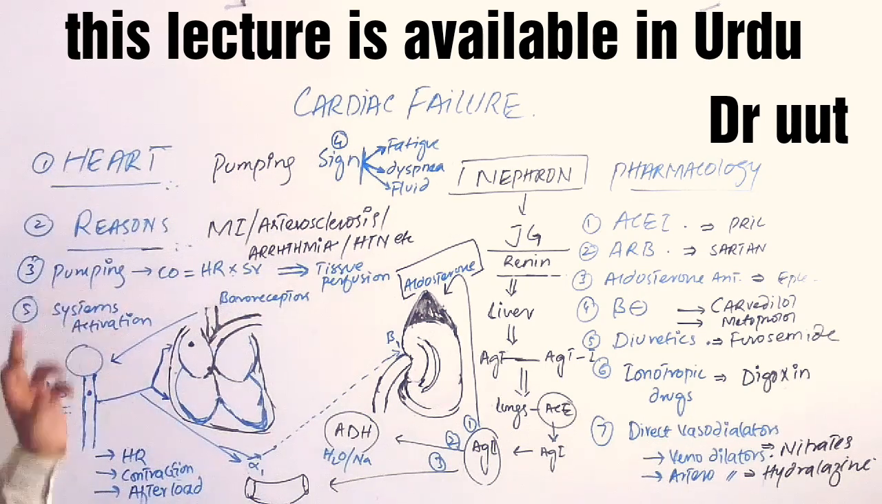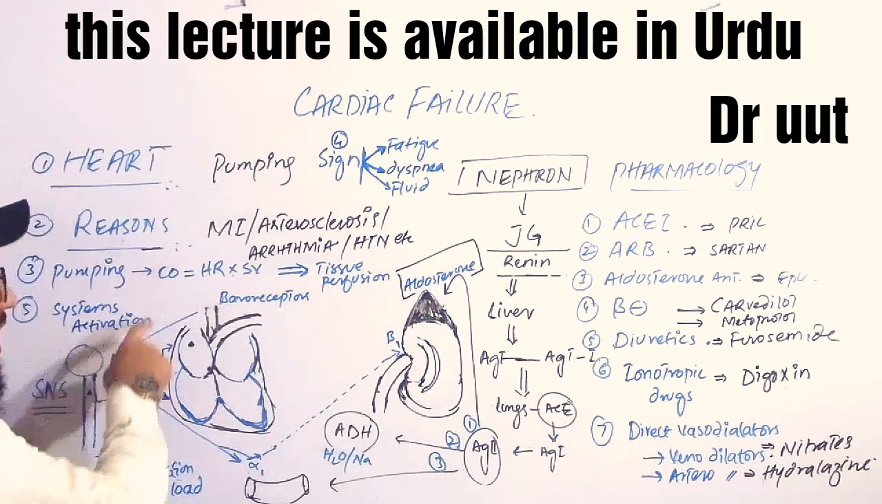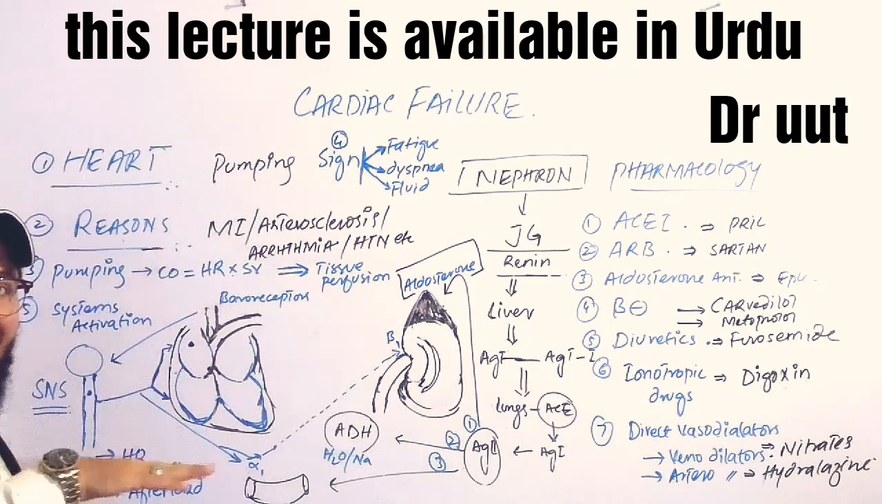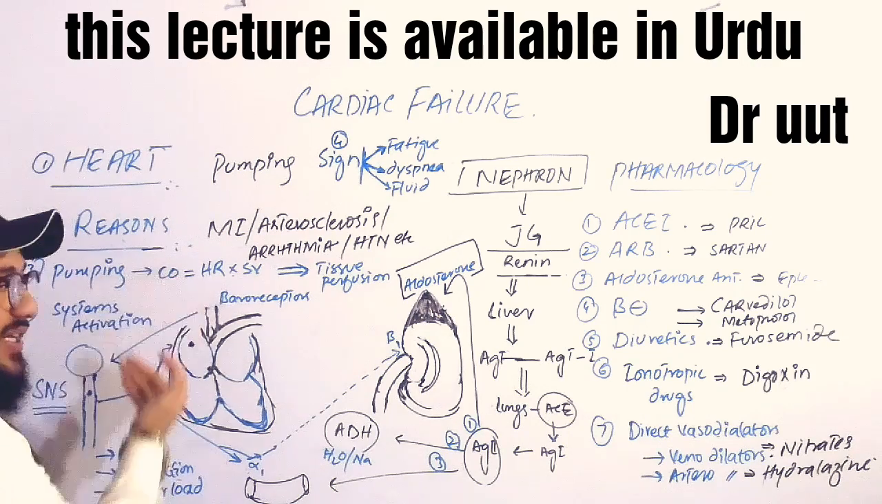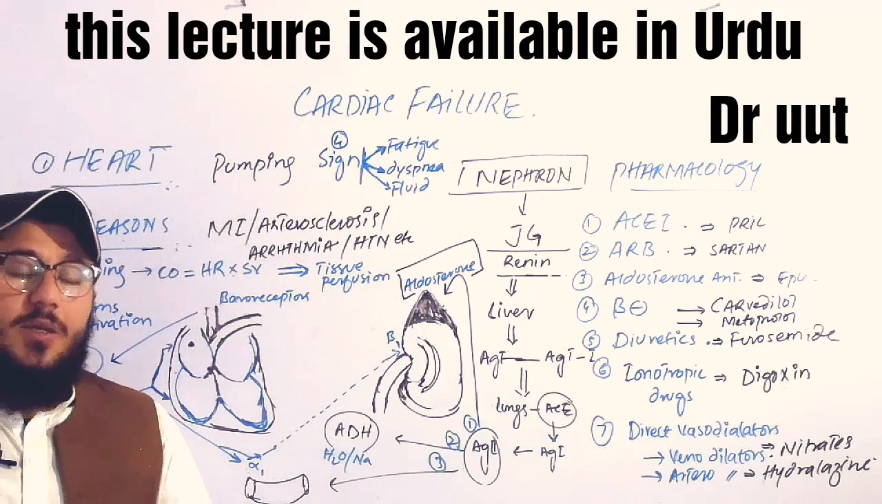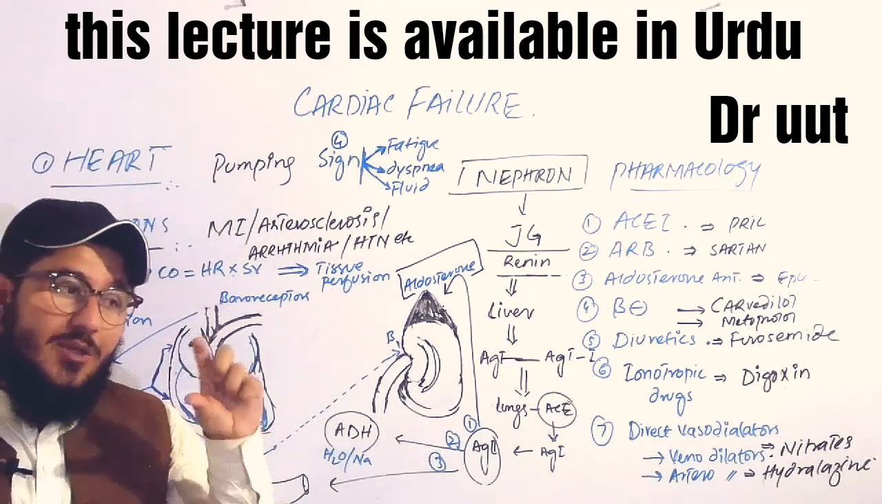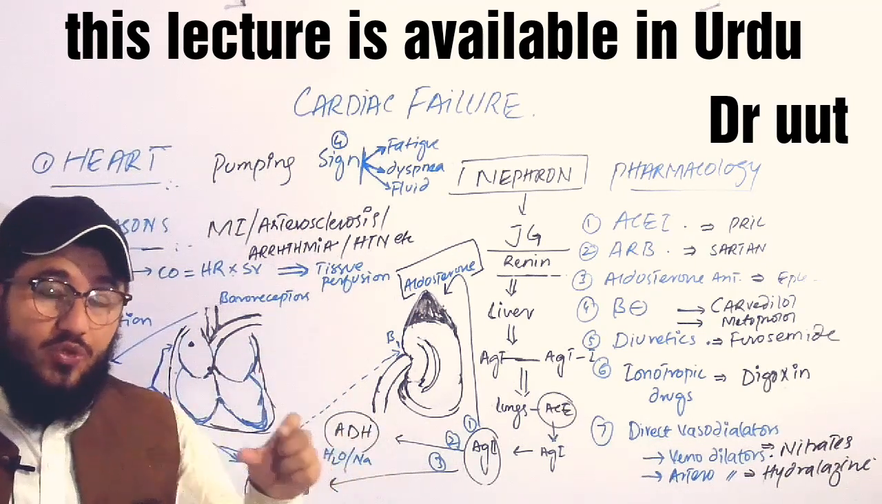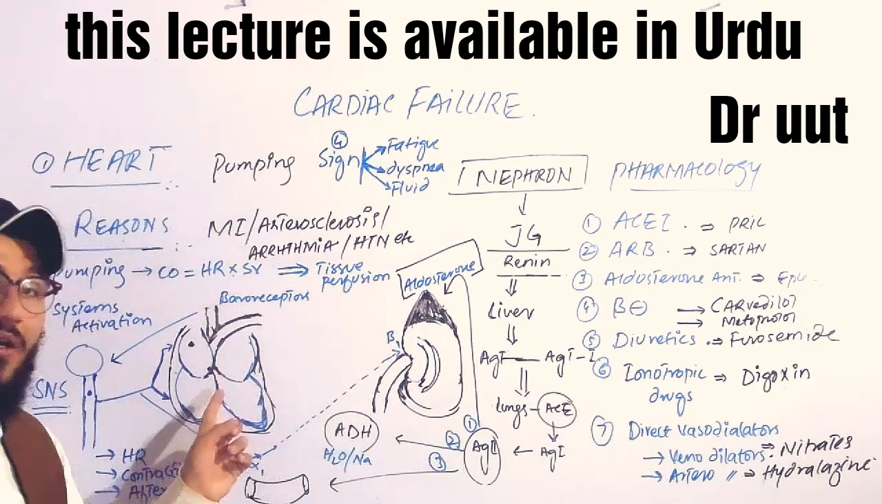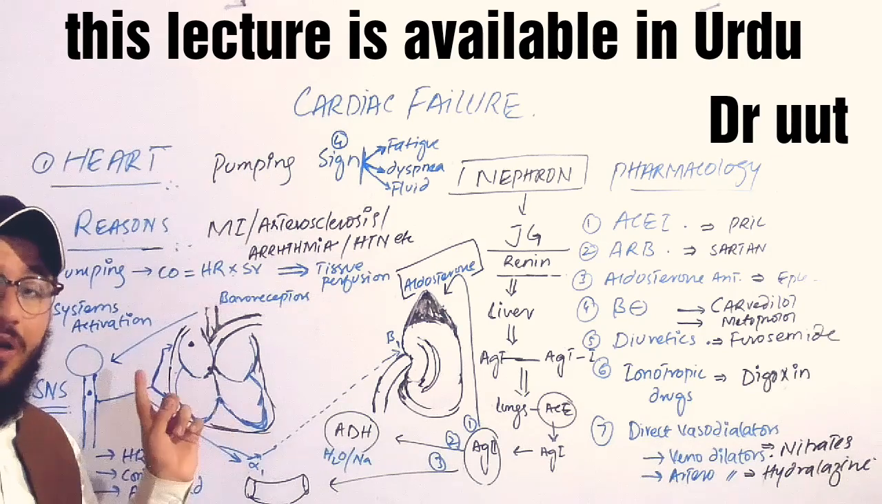So what happens when the pumping action decreases? The cardiac output, the physiological term, decreases. When the cardiac output decreases, what happens? The tissue perfusion decreases, meaning there will not be as much blood supplied to the tissues. The tissues need the blood, but the blood supply is less due to the weak pumping action of the heart.